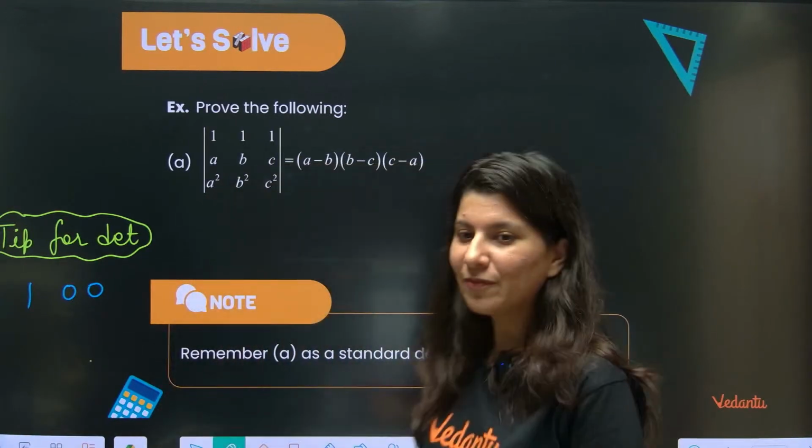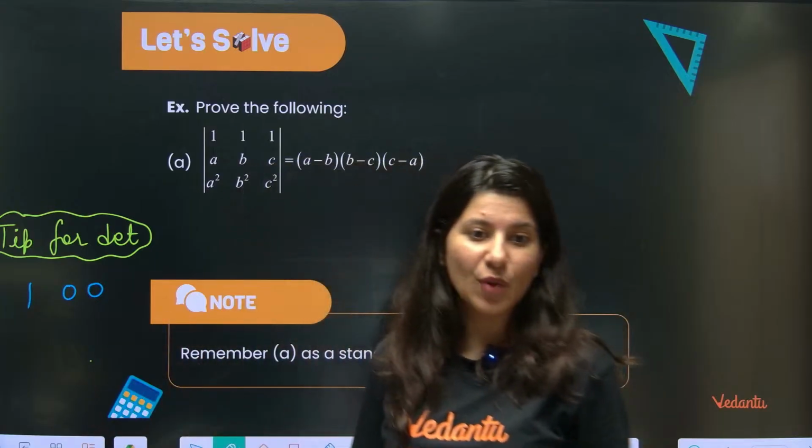Better. So tip for determinants: creating 1 and 0s is something which you have to do.